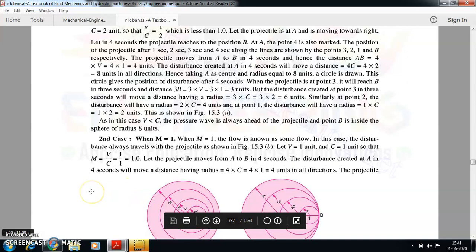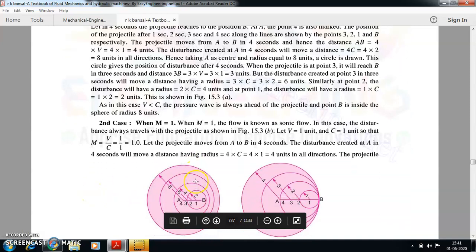At 0 seconds the position is at A or 4. After 1 second the position will be at point 3. After 2 seconds the position will be at point 2. After the fourth second the position will be at point 1.